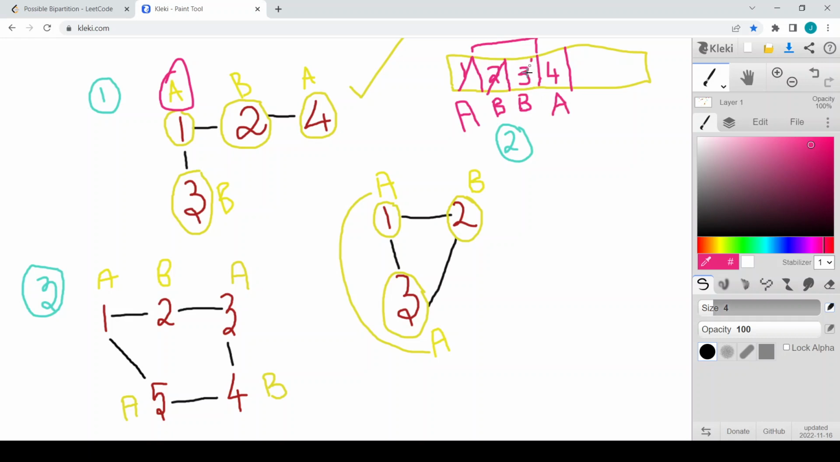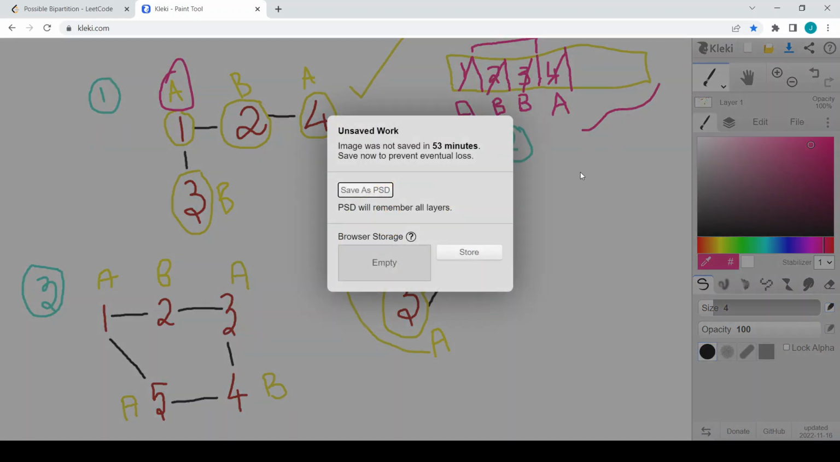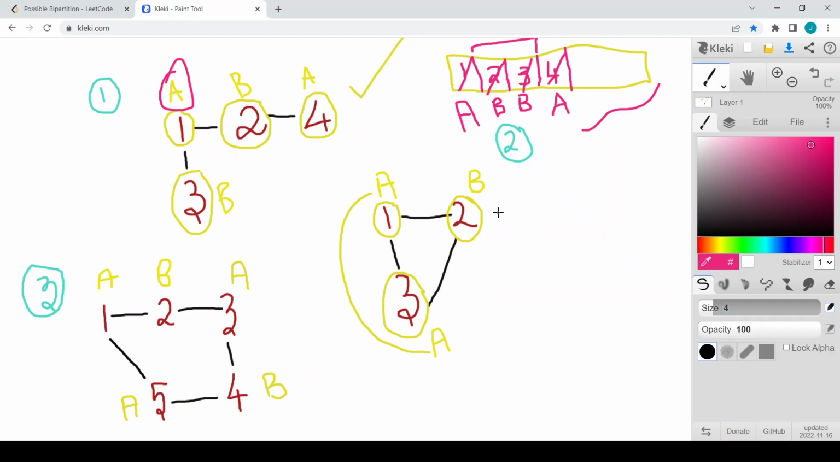Now I will process 3. I will pop this 3 and I will see the adjacent. Adjacent is 1. 1 is already visited and it has the opposite group ID, so we don't want to care about that. Similarly, 4 is also processed, and when the queue is empty we can just return true. So this is what we can do for example 1.